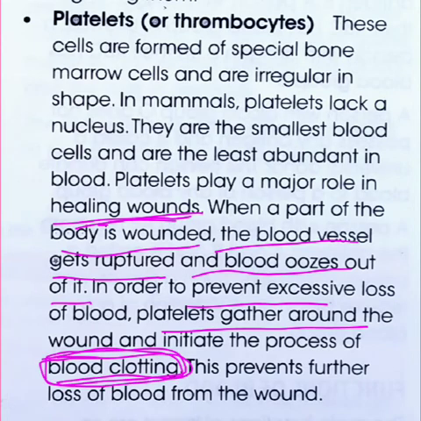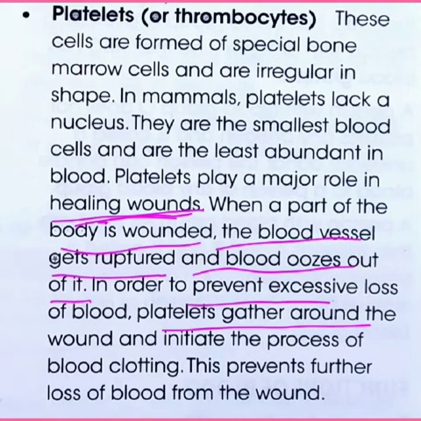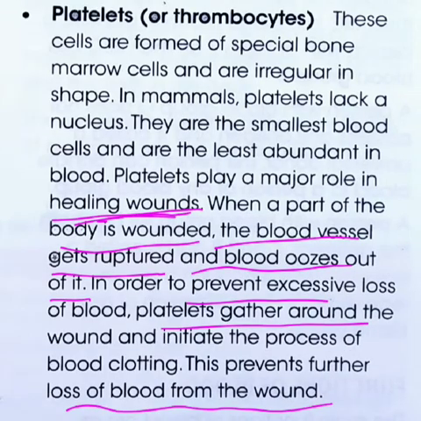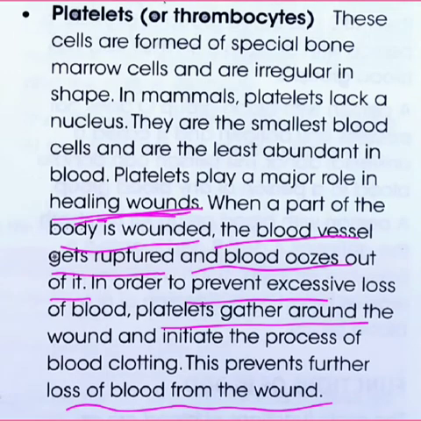Platelets help in clotting of the blood, which prevents further loss of blood from the wound. Now just imagine if there would be no platelets in our blood, then what would happen when we got any kind of cuts and all? People may die because of excess bleeding if there won't be any platelets in the blood.